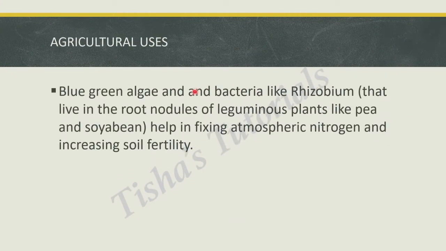Let us first start with few agricultural uses of microorganisms. Blue-green algae and bacteria like rhizobium that live in the root nodules of leguminous plants like pea and soybean help in fixing atmospheric nitrogen and increase the soil fertility. This nitrogen fixing is called nitrogen fixation. It is the process by which free atmospheric nitrogen is converted into nitrogenous compounds.